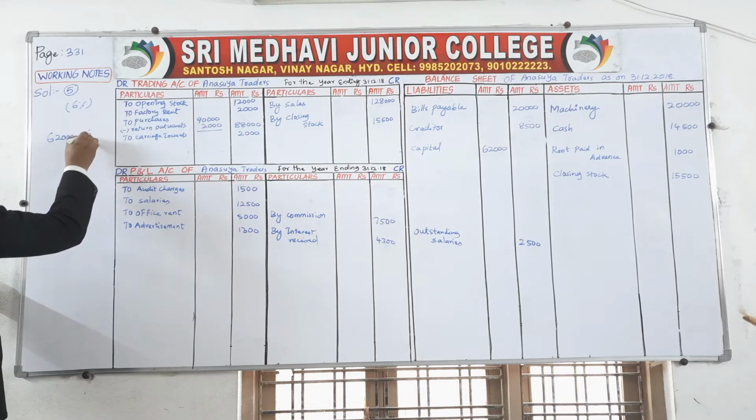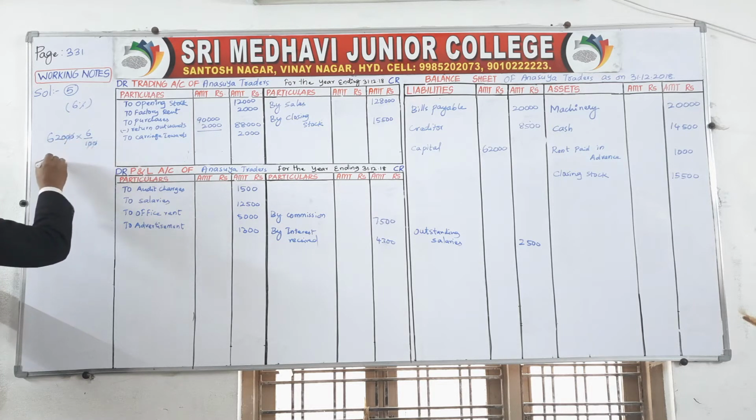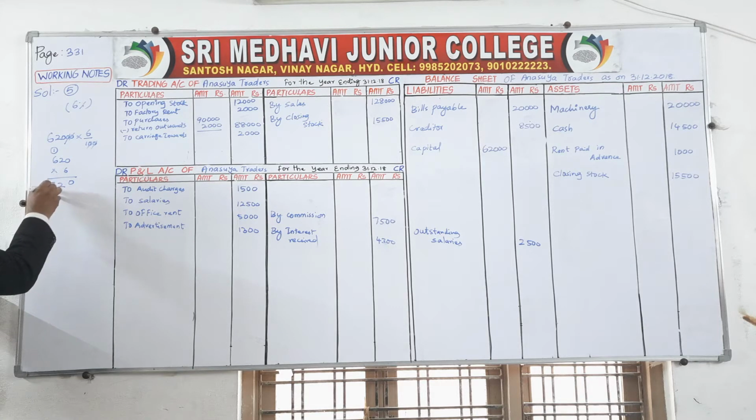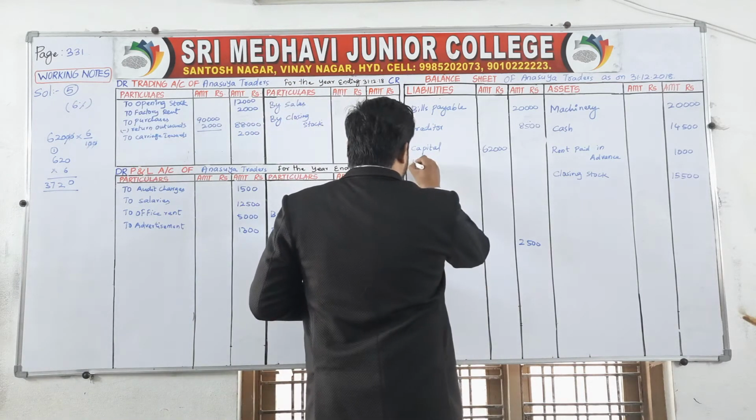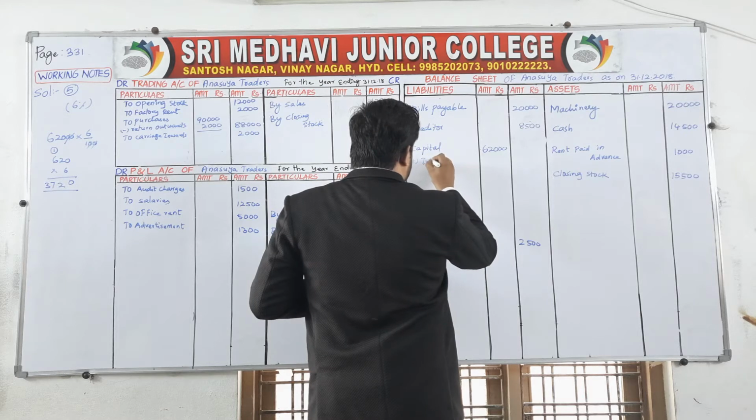6% in the sense 6 divided by 100. Zeros cancel here. Now 620 into 6. 6 2s are 12. Carry 1, 6 6s are 36 plus 1, 37. 3,720 is the interest on capital, added to capital.